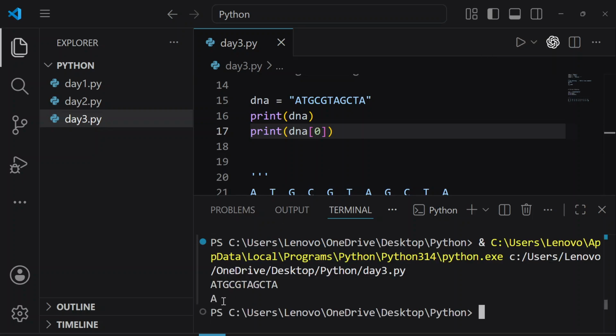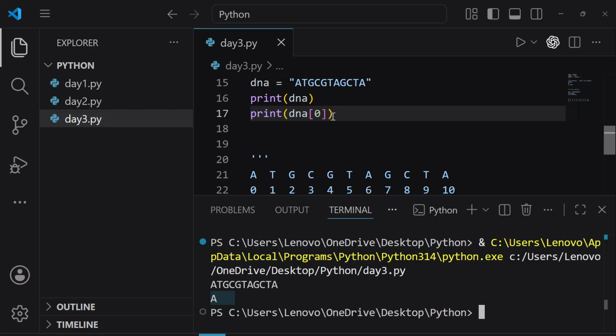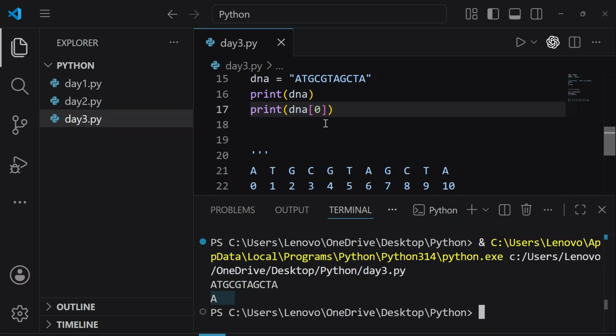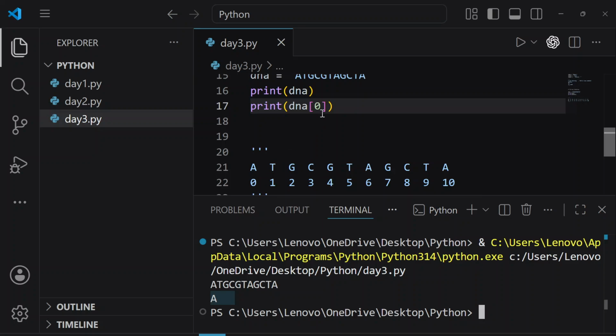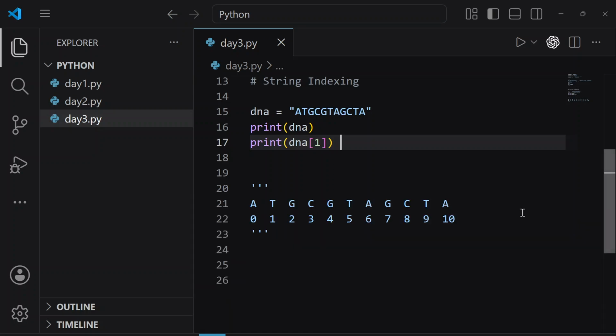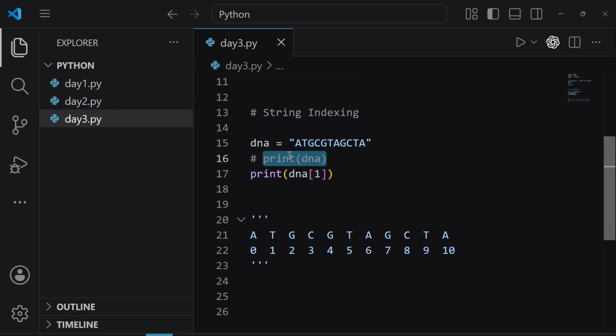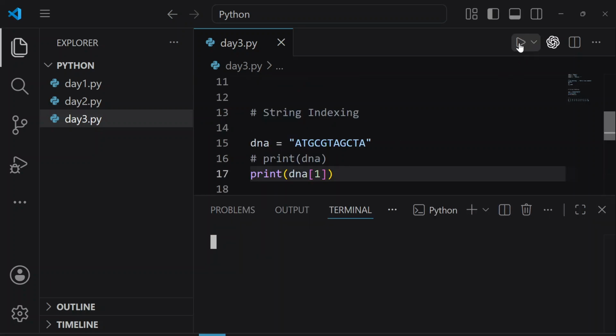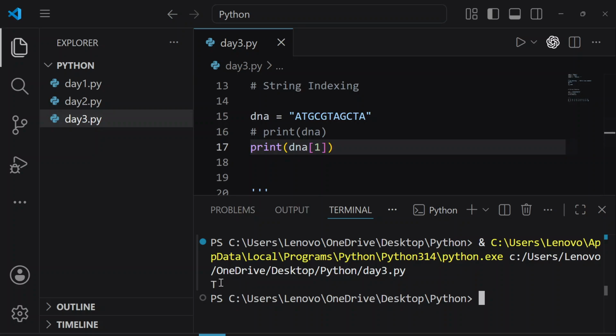Now here, can we see that in our terminal, we are only seeing A. Now for example, I only want to access T. So T is at index number 1. So just change the number. Let's write 1. Let's run this program. Let's comment this out. Let's run it. So here now we are seeing T.